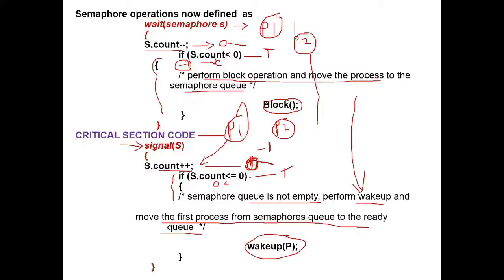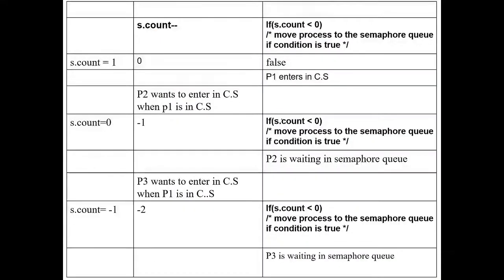See how, this way, instead of waiting in the loop, such processes are moved to the semaphore queue. They are moved from running state to waiting state. The semaphore queue is a waiting state. The same example we can also see in the table format.